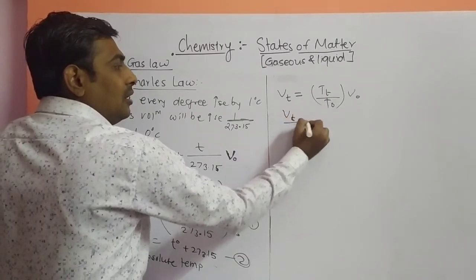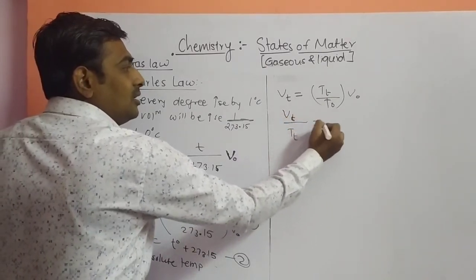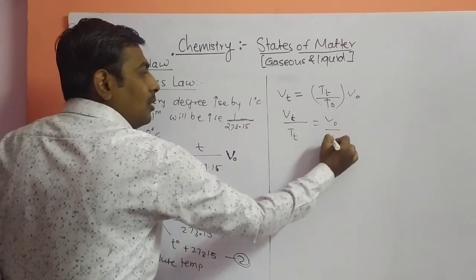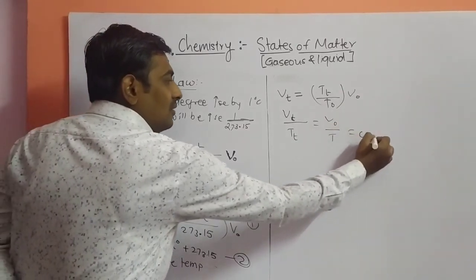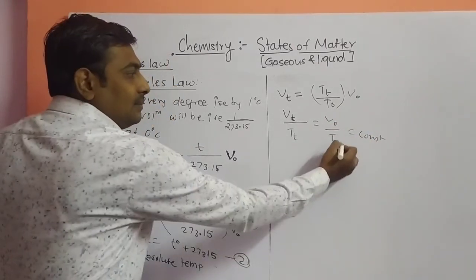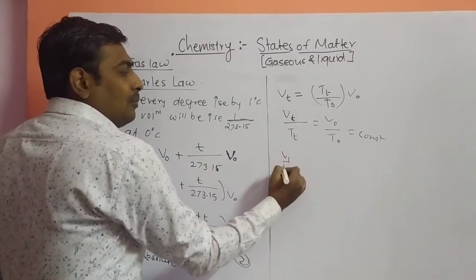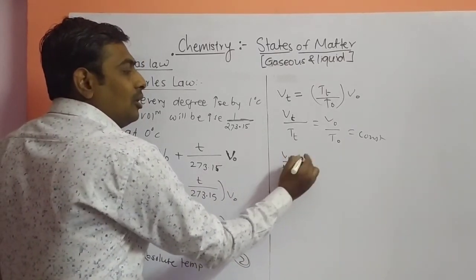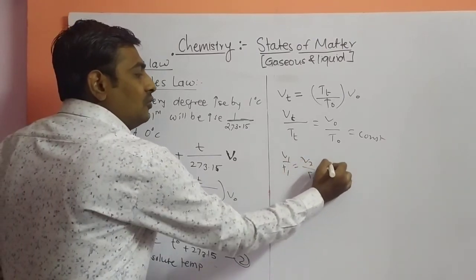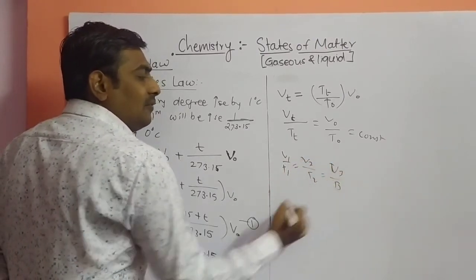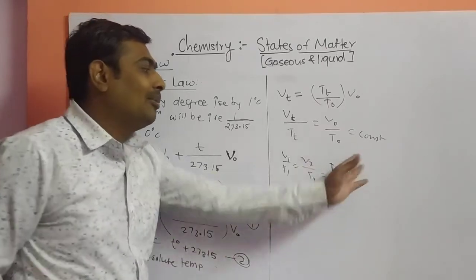VT upon TT equals V0 upon T0, and this value is constant for different gases. If you are taking 3 gases, the equation will be V1 upon T1 equals V2 upon T2 equals V3 upon T3. If you are taking 4 gases, V4 upon T4.